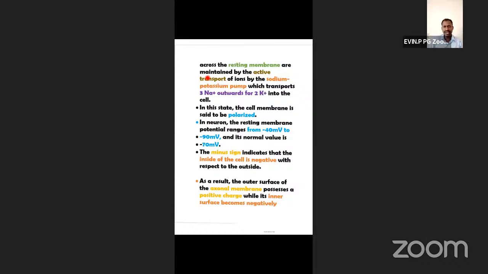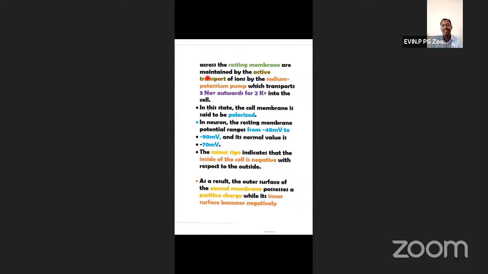So 3 sodium ions move out, but 2 potassium ions enter into the cells. Positive ions are exchanged, but the number of positive ions exchanged is different. This is to reverse the polarity. If for 3 sodium ions, 3 potassium ions were exchanged, the same number and same charge would be established.